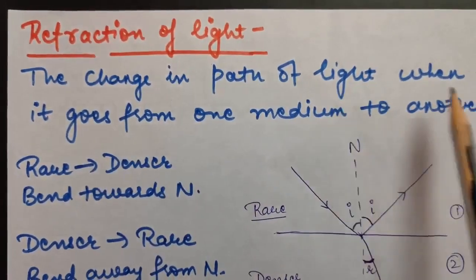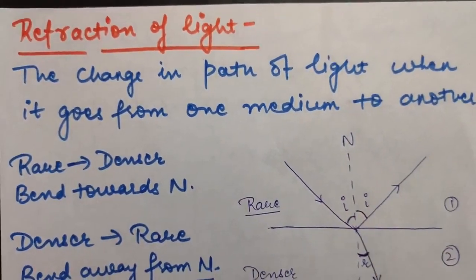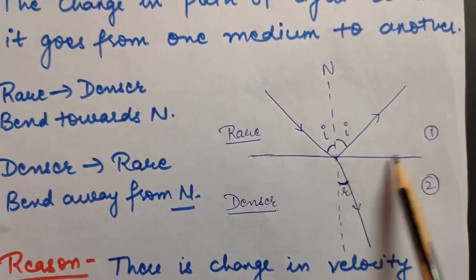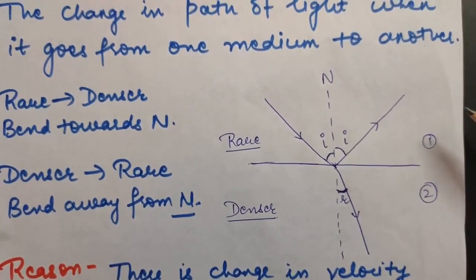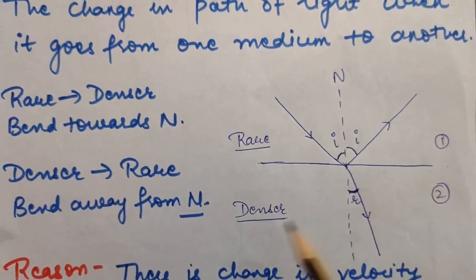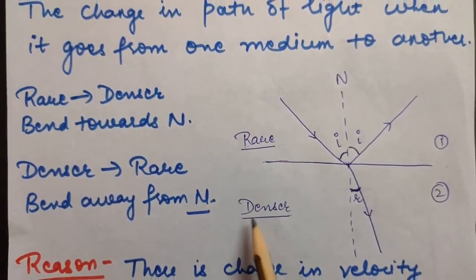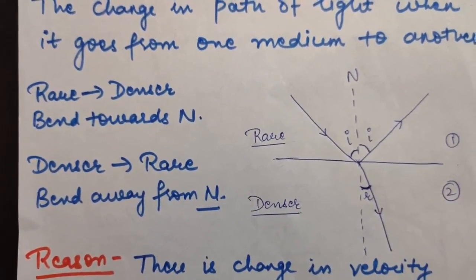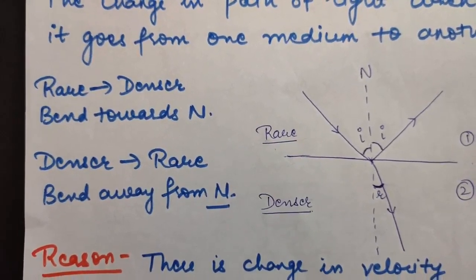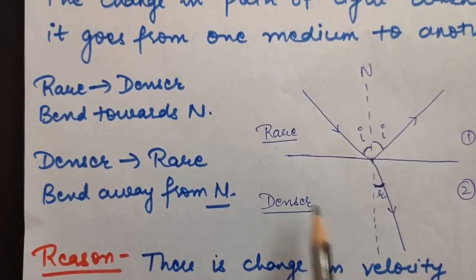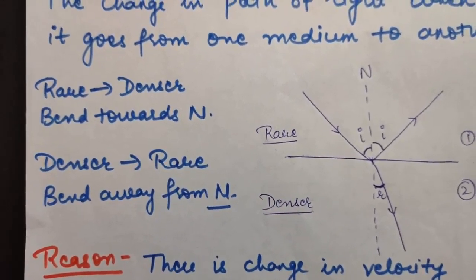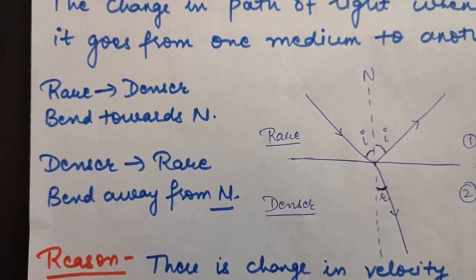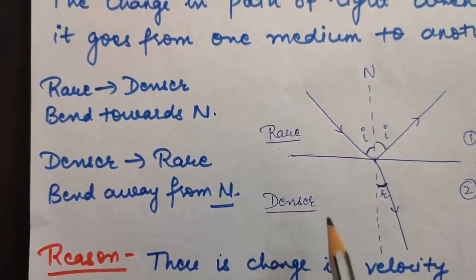The change in path of light when it goes from one medium to another is called refraction of light. For example, look at this diagram. Suppose this is an interface between two mediums, medium 1 and medium 2. I am considering this medium to be rare and this medium to be denser. Now, what do you mean by a rare and denser medium? It just means in a rare medium, the particles are not tightly packed, but in a denser medium, the particles are tightly packed. For example, if you compare air and oil, air is a rare medium and oil is a denser medium.